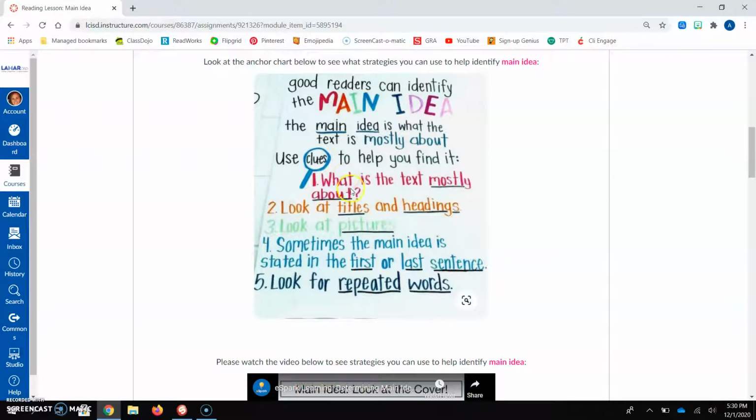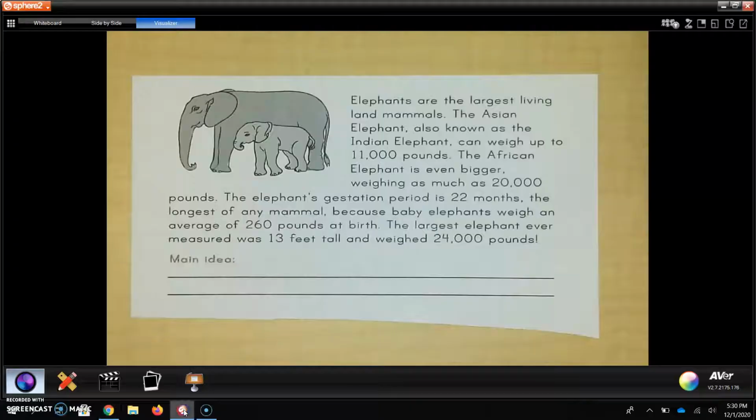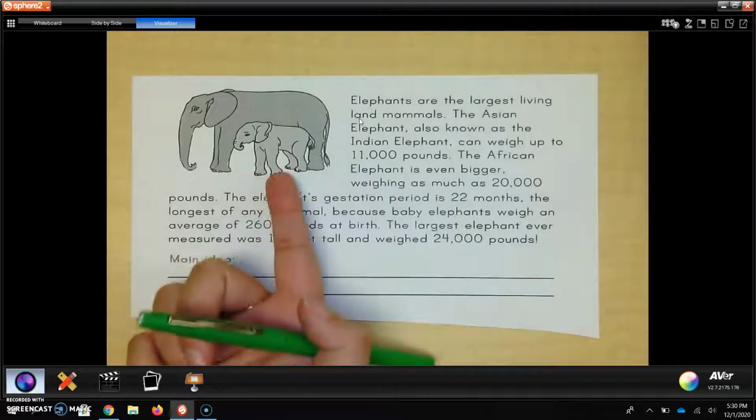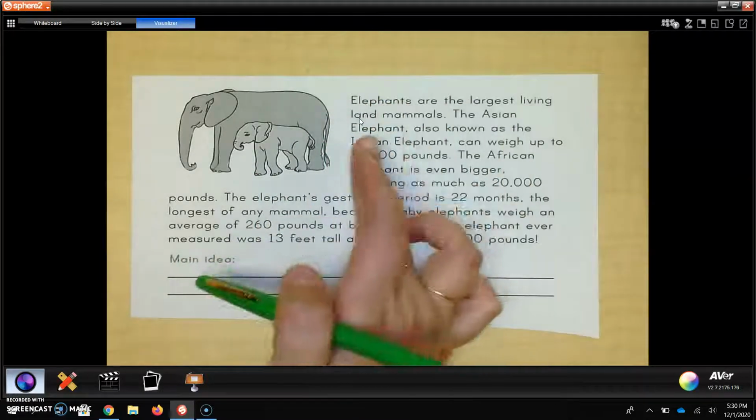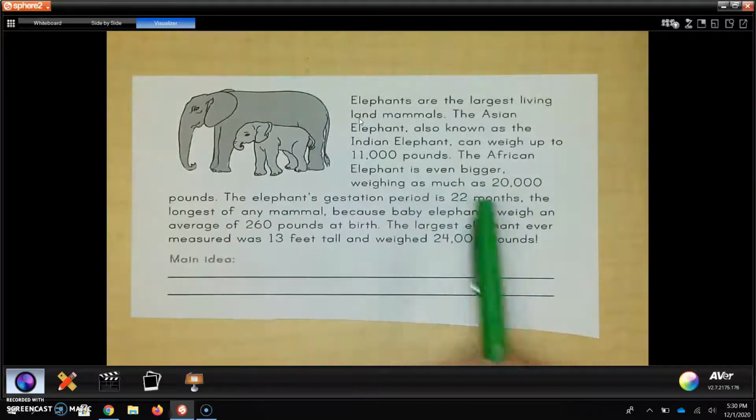So number 1 says, what is the text mostly about? I know as I was reading, it was mostly about an elephant. I can see a picture of an elephant, and as I remember, I was reading lots of information about an elephant. It was telling me a lot about how much an elephant weighs and how tall it was and just how large they are.